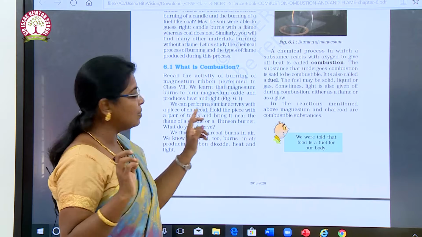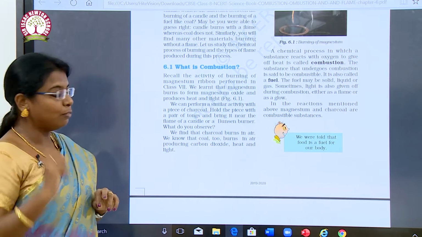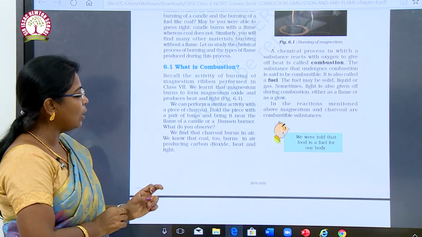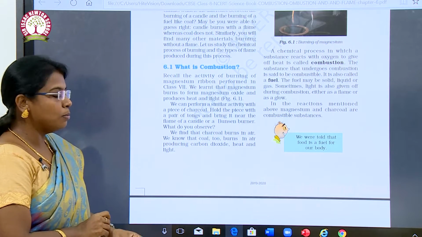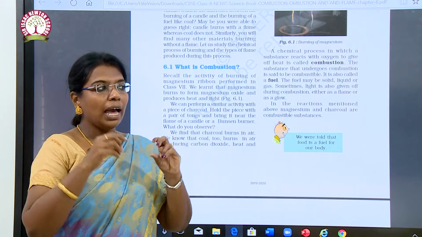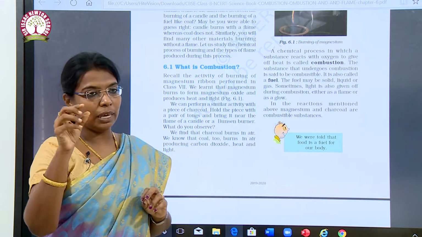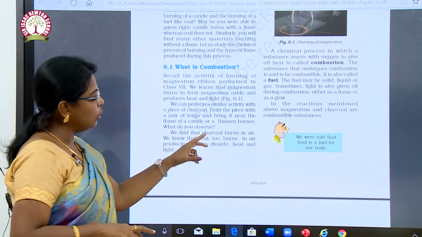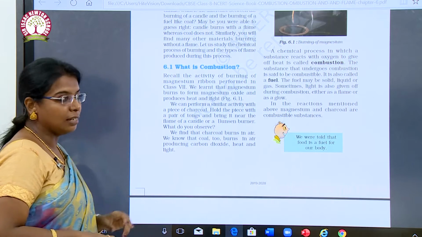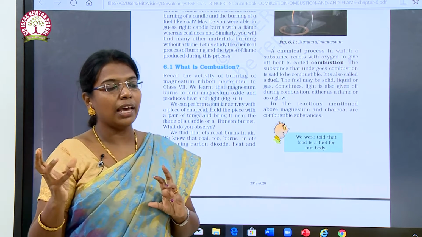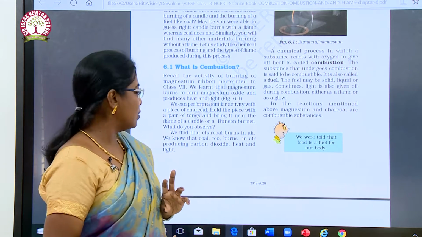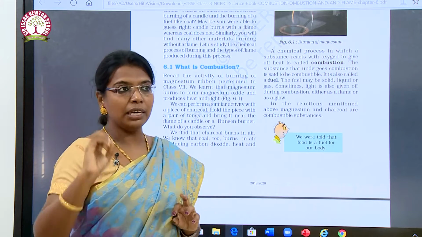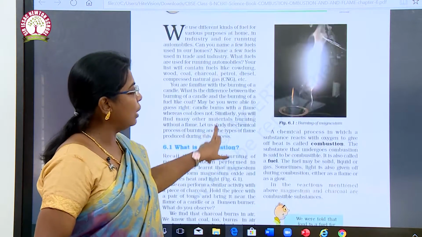We can perform a similar activity with a piece of charcoal. Hold it with a pair of tongs and bring it near the flame of a candle or a Bunsen burner. What do you observe? We find that charcoal burns in air. We know that coal too burns in air, producing carbon dioxide, heat and light. But if a candle is burning, it just produces a flame.